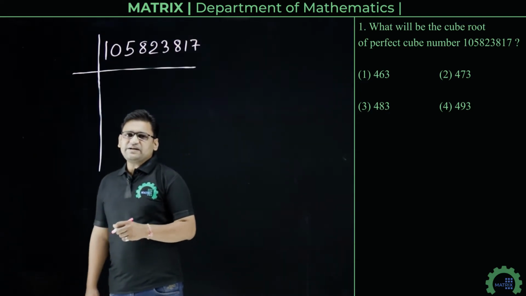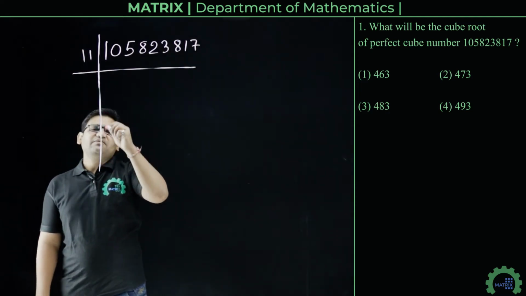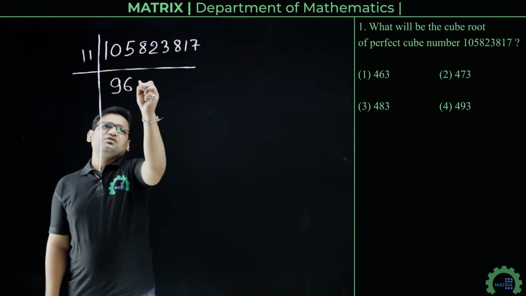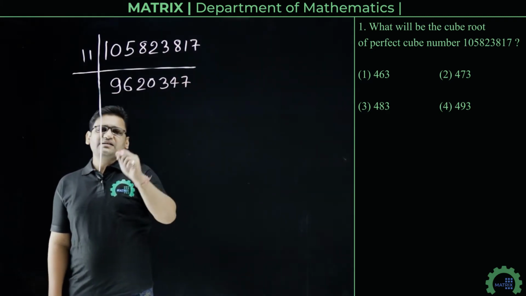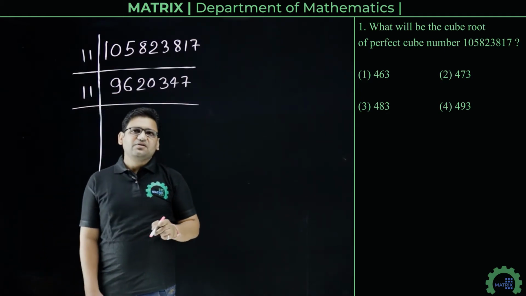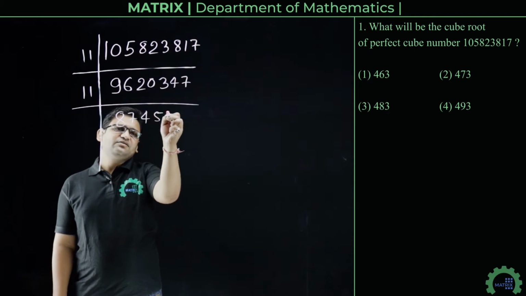At last, when we check its divisibility by 11, this number is divisible by 11, and when we divide this number by 11, we get 9620347. Again, this number is divisible by 11, and dividing by 11 we get 874577.